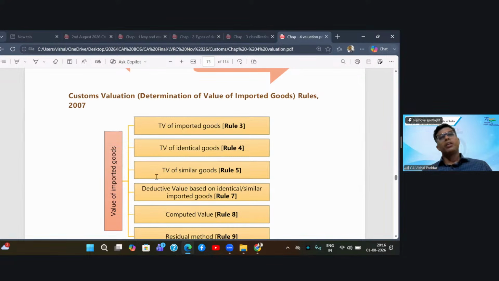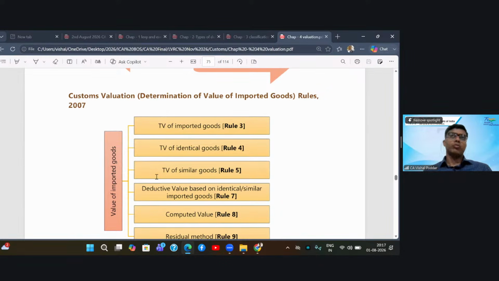In GST, the valuation rules have to be checked only when your transaction value cannot be adopted because one of the conditions for adopting transaction value is not satisfied by you. But that is not the case with customs. In customs, irrespective of whether the conditions are satisfied or not, in both cases, you have to compulsorily come to the valuation rules.